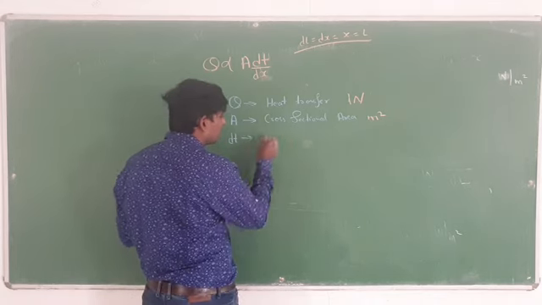If you consider the capital Q, the unit will be watt only. If you consider the small q, the unit will be watt per meter square. So this one is known as the Fourier law of heat transfer. You have to remember the unit of capital Q and the unit of small q.